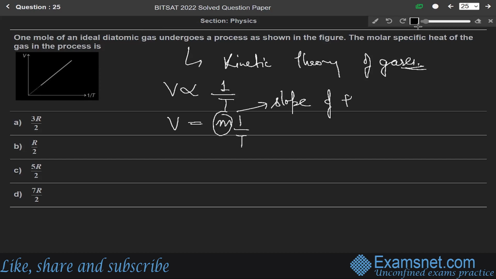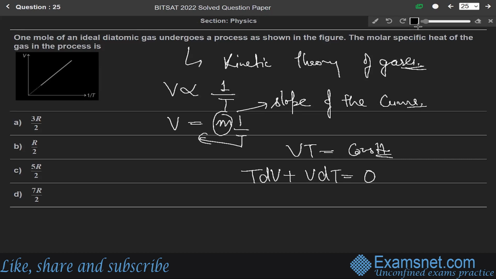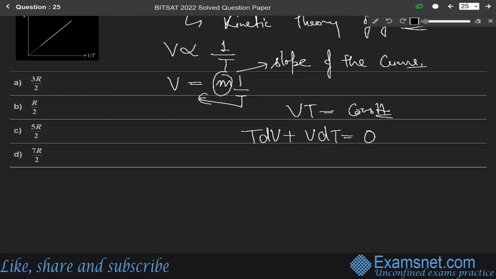From this, we can say that VT is equal to a constant. So we can write it as T dV plus V dT equals 0 when we differentiate it. So we write dV equals minus V over T into dT.